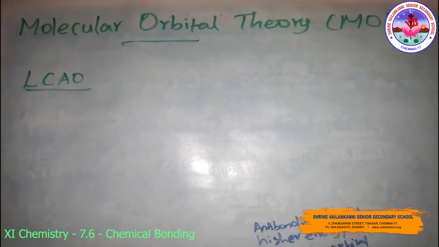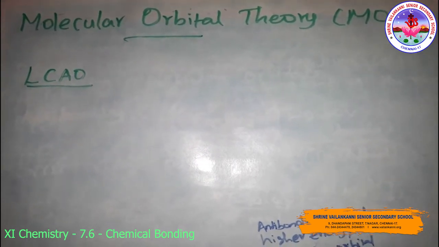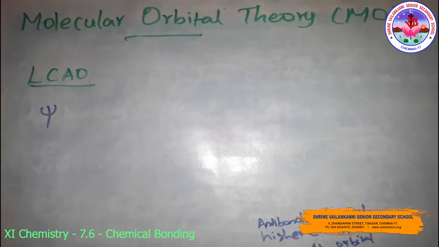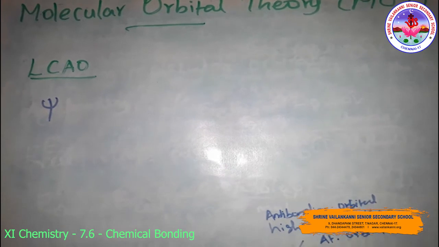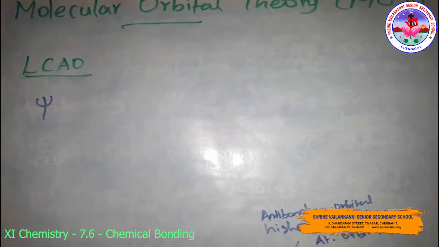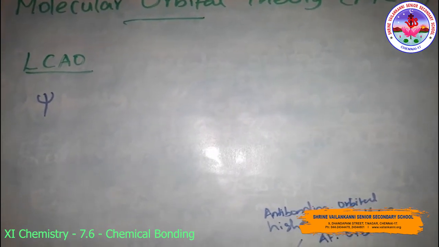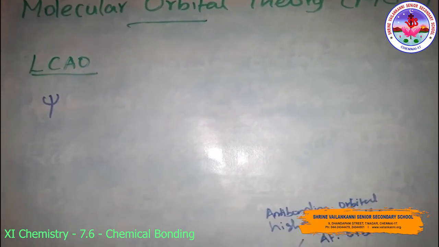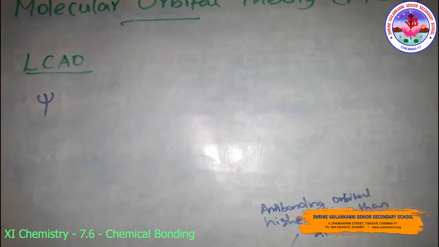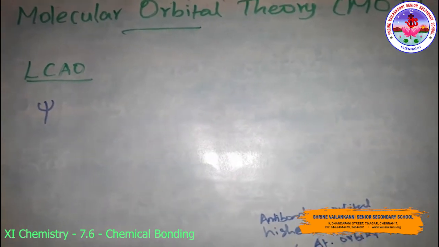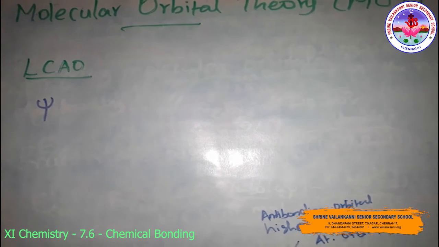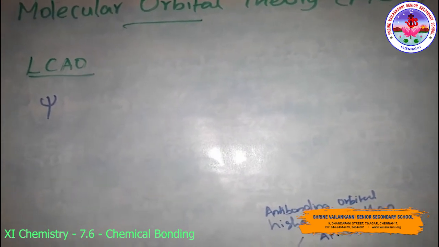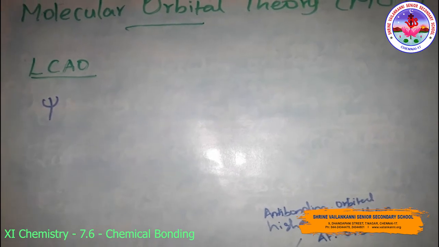According to wave mechanics, atomic orbitals can be expressed by the wave function called psi, which represents the amplitude of the electron waves. These are obtained from the solutions of the Schrödinger wave equation. However, since it cannot be solved for any system containing more than one electron, molecular orbitals, which are one-electron wave functions for molecules, are difficult to obtain directly.